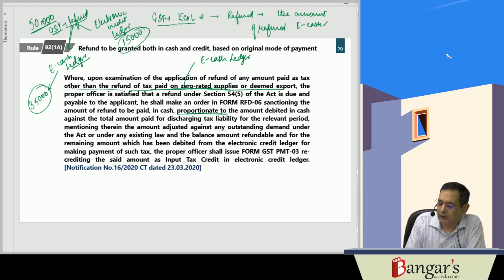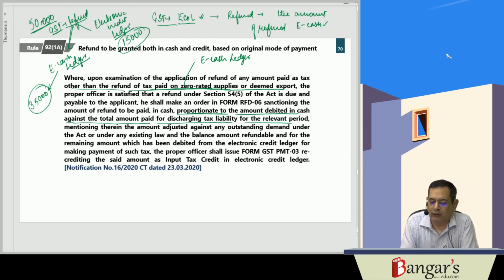Proportionate basis. The amount which was debited in the cash against the total amount paid for discharging the tax liability for the relevant period, therein mentioning the amount adjusted against the outstanding demand under the Act or under the existing law, and the balance amount will be refunded in the cash ledger. To the extent of the amount which has been paid through, say, electronic credit ledger, the same will be credited where?